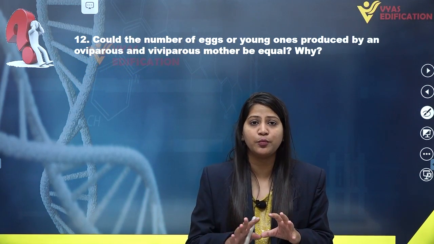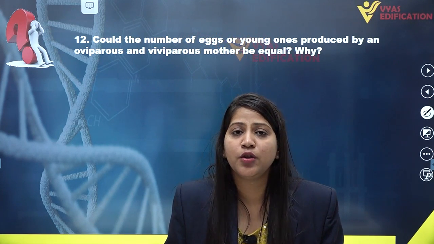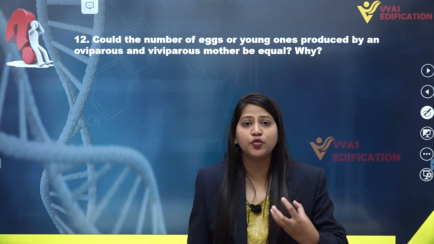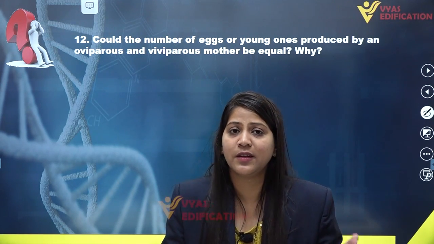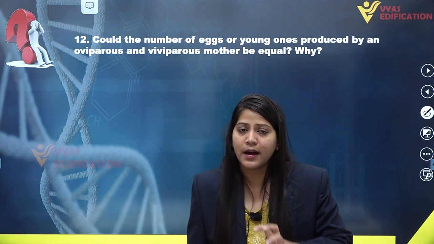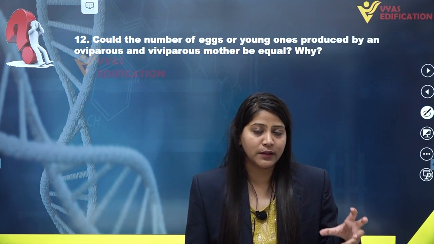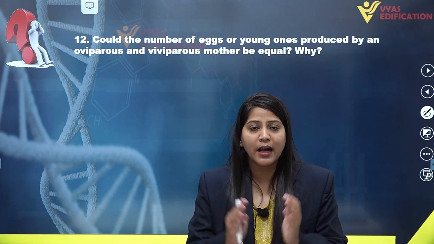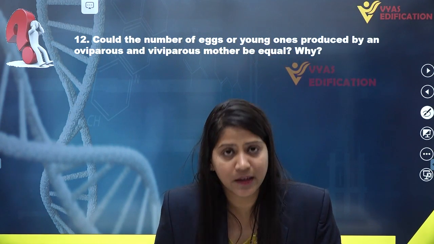The eggs produced by oviparous and the young ones produced by viviparous animals are actually not the same. As we know, oviparous animals are those animals which lay eggs; they do not give birth to young ones directly. They actually produce eggs, and their eggs are exposed to environmental conditions as well as predators.